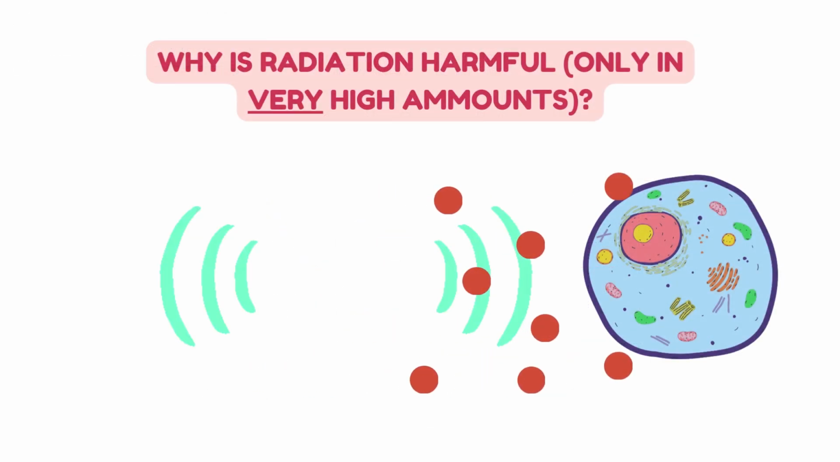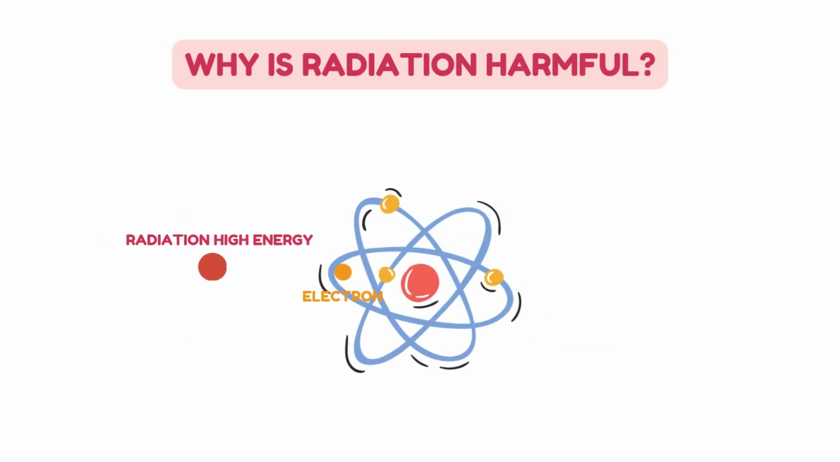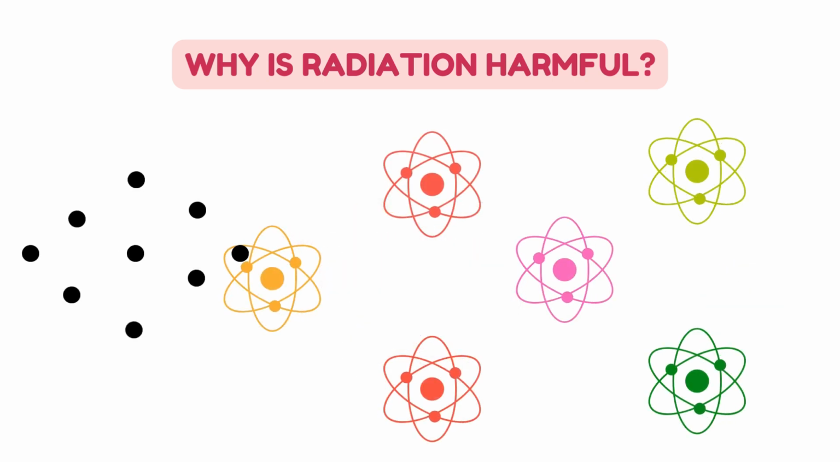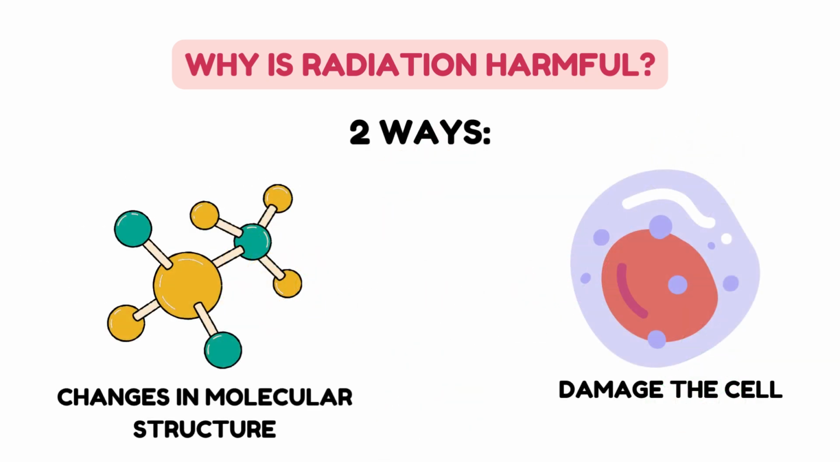So what makes radiation so harmful? If someone has experienced acute exposure to ionizing radiation, this radiation can enter their cells and interact with the molecules in the cell. Now, this energy is enough to knock out electrons from the atoms and start a chain reaction where this electron goes to other electrons and knocks out their electrons. From here, it can go two ways. It can either bring changes in the molecular structure or it can damage the cell.